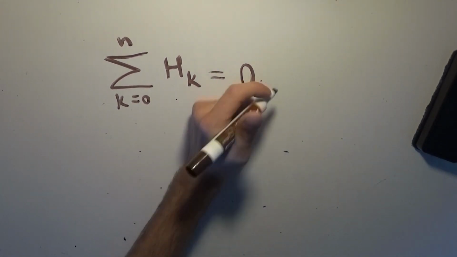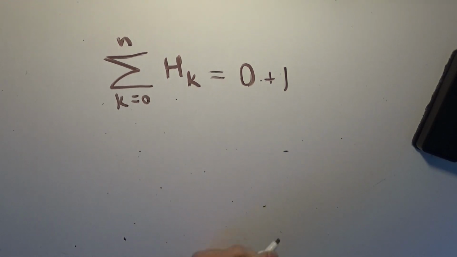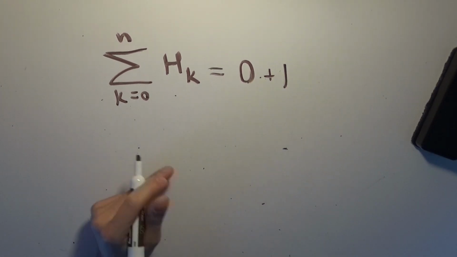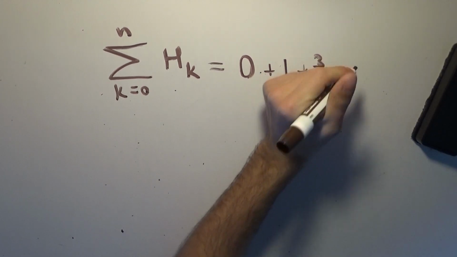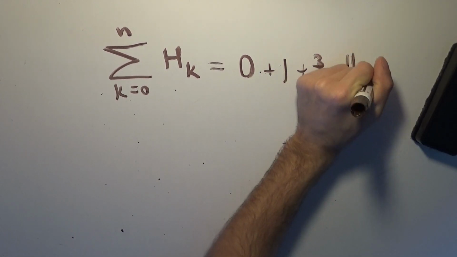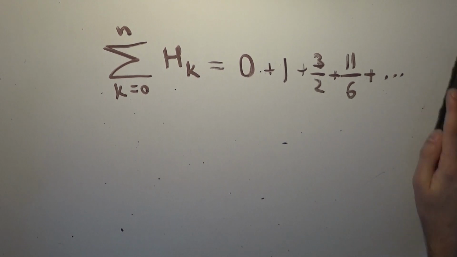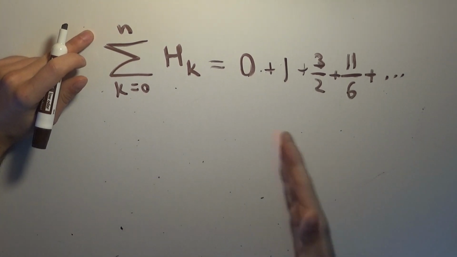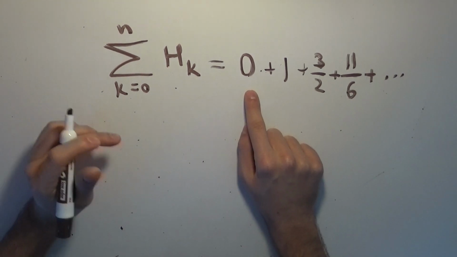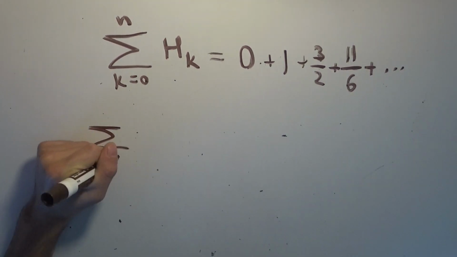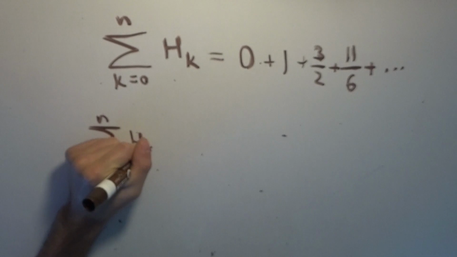The next harmonic number, the first one, is just 1, right? The reciprocal of 1 is 1 over 1. The next one is 1 plus 1/2, which is 3 halves. The next one is 3 halves plus 1/3, which is 11 over 6. And those sort of just keep on going. And so the nth term in this sum is just going to be adding up the first n harmonic numbers. Since the first one is 0, we can actually start this sum at 1, of course, and go up to n of H of k.